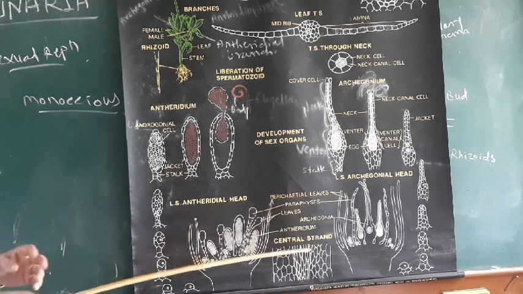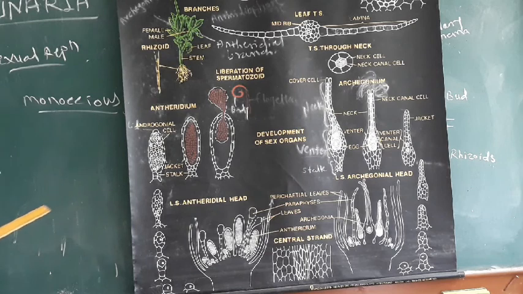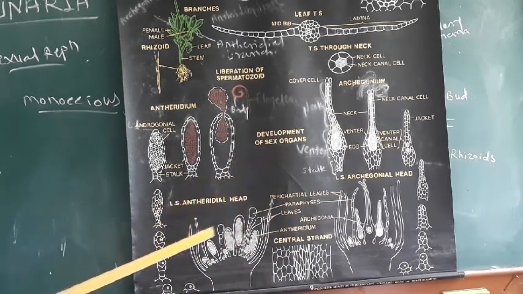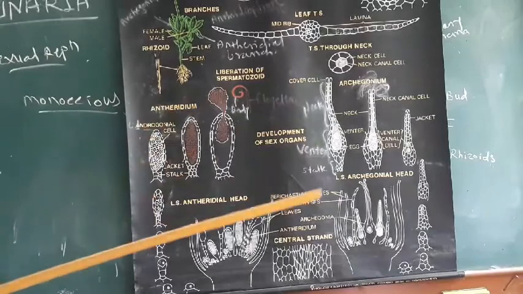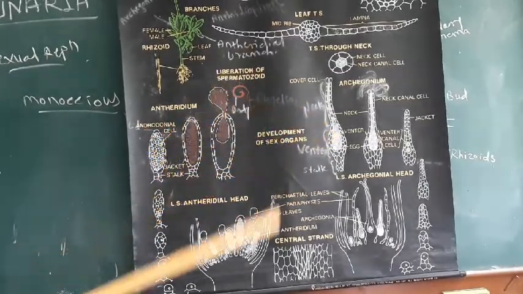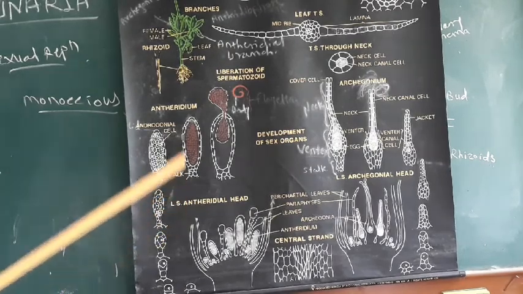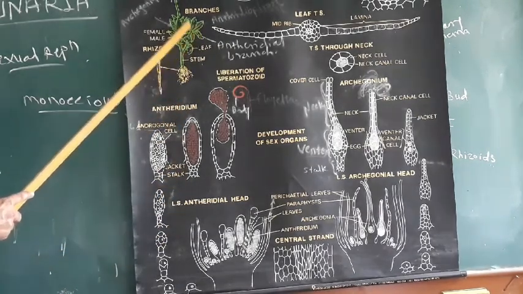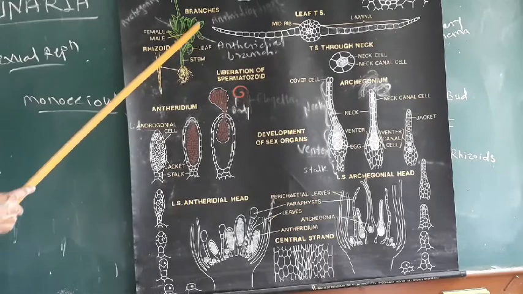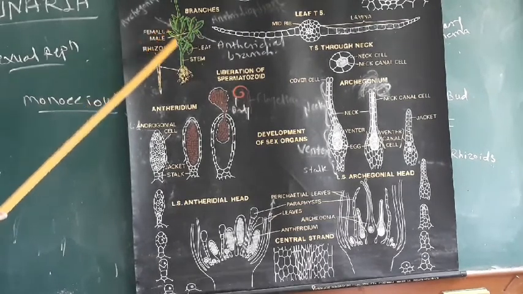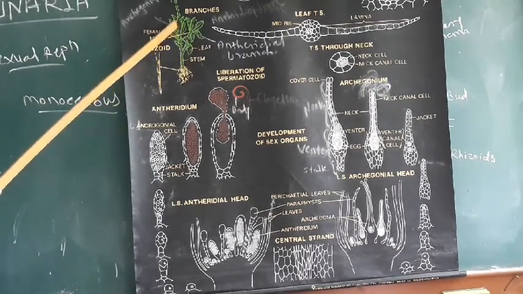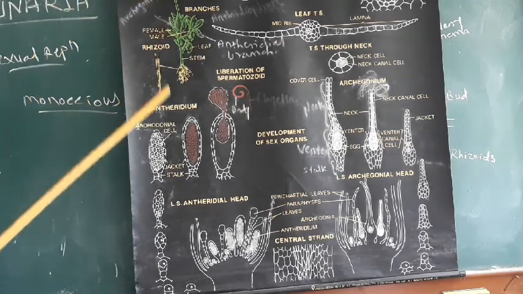Sexual reproduction takes place by formation of the male and female reproductive organs. The male sex organ is called the antheridium, and the female sex organ is called the archegonium. Antheridia are formed at the tip of the antheridial branch, and archegonia are formed at the tip of the archegonial branch.